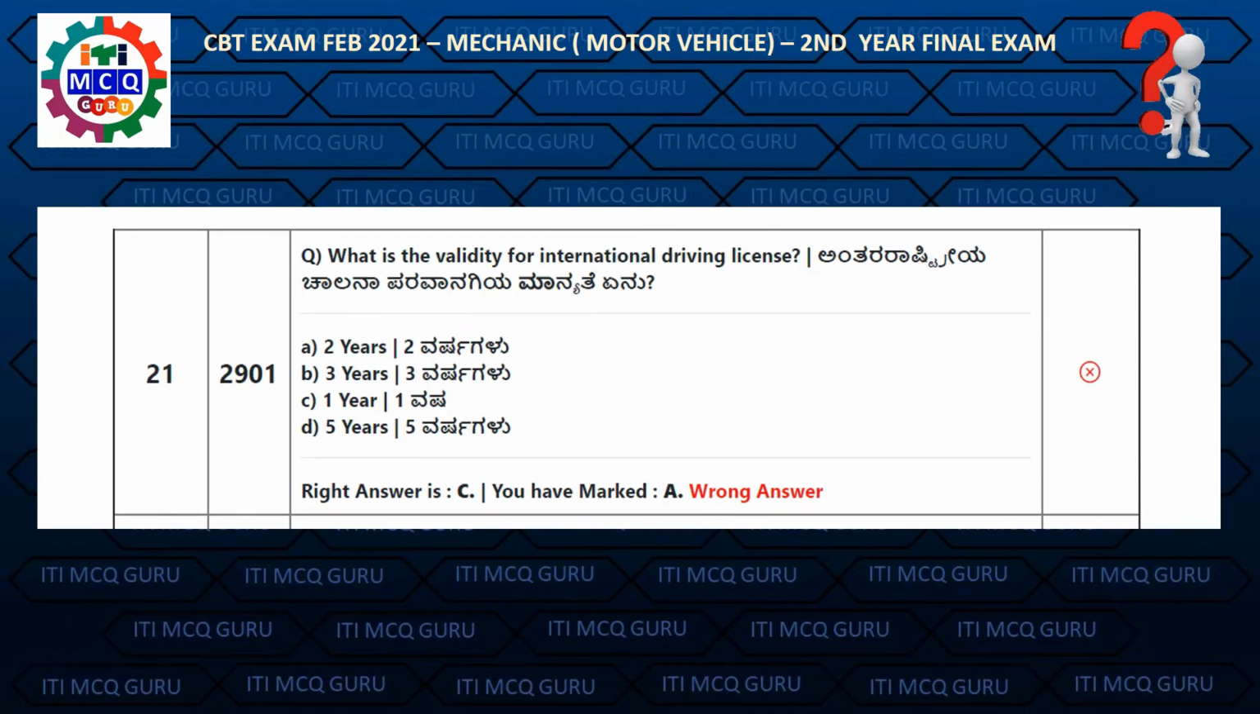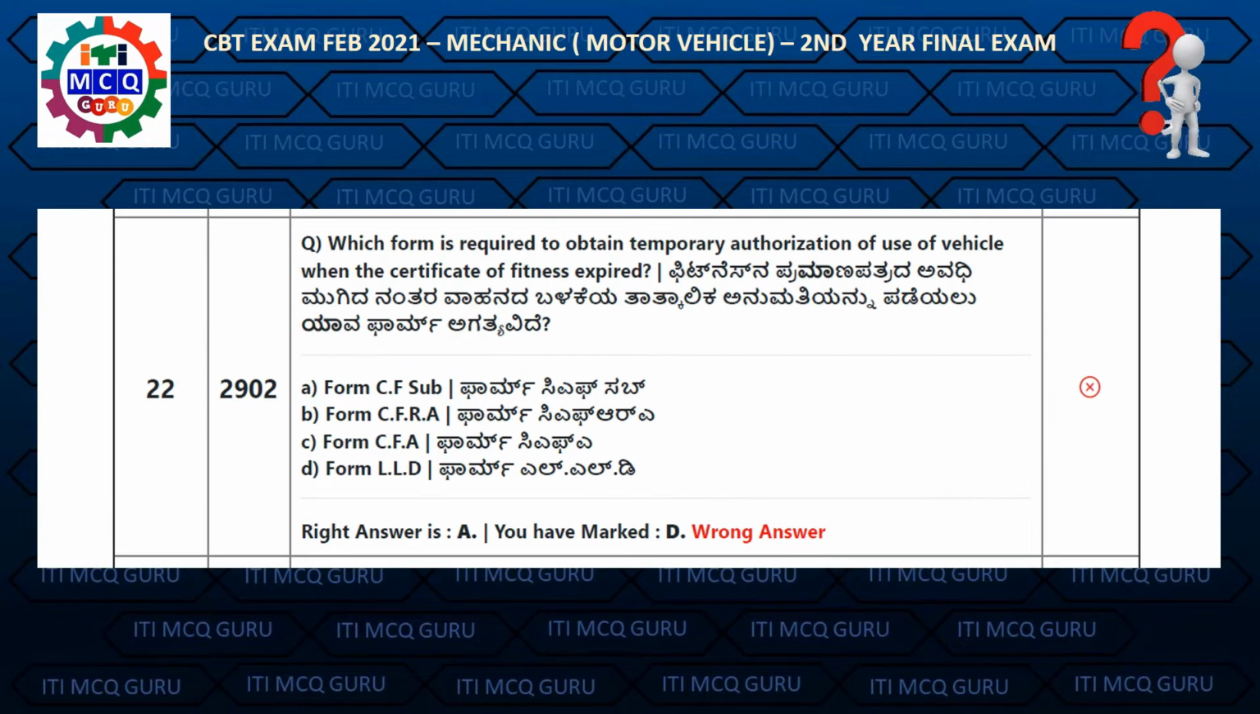Question 21. What is the validity for international driving license? Right answer is C. 1 year. Question 22. Which form is required to obtain temporary authorization of use of vehicle when the certificate of fitness expired? Right answer is A. Form CF sub.